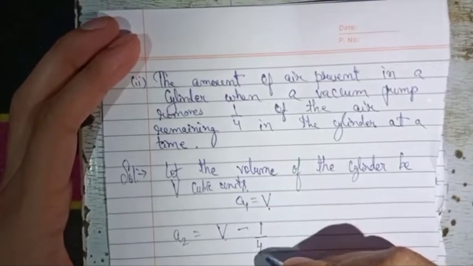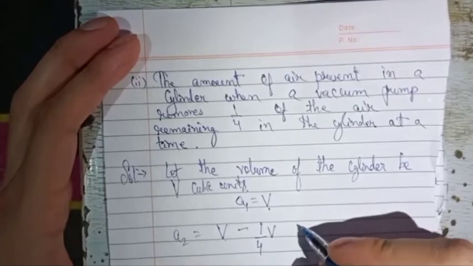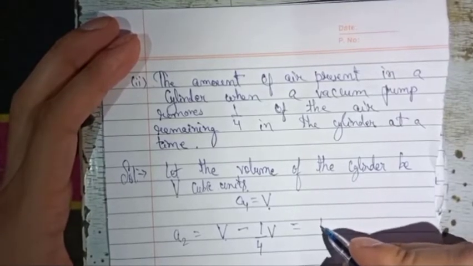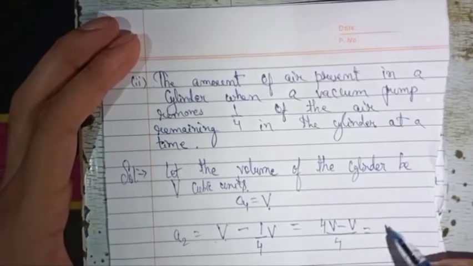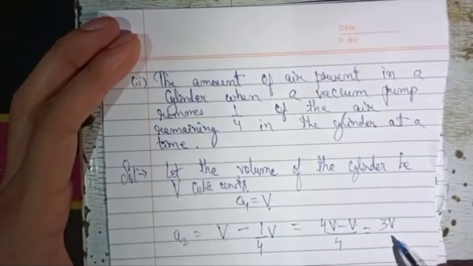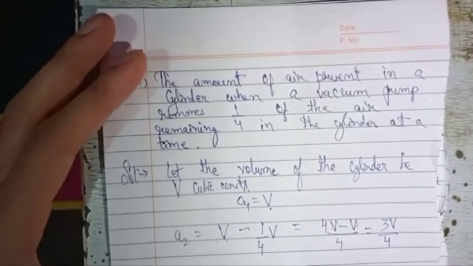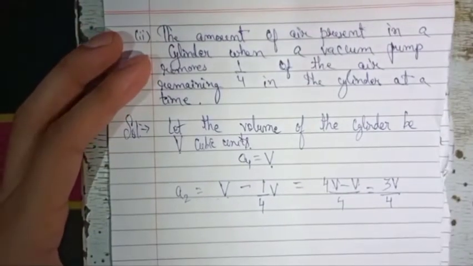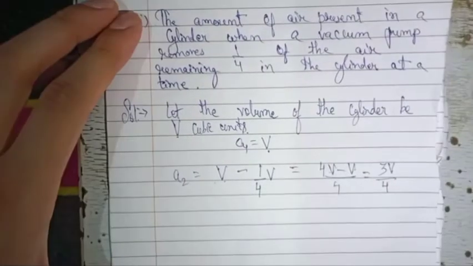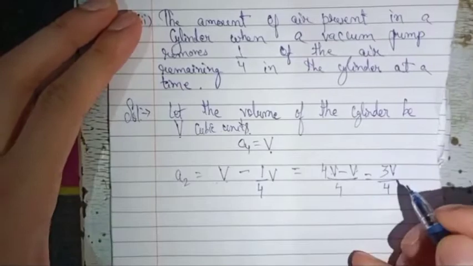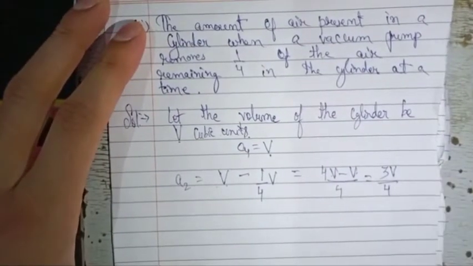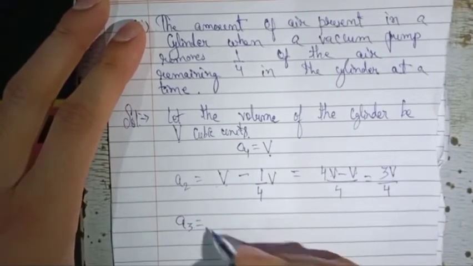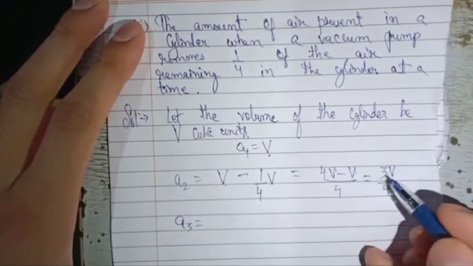So we will subtract V minus 1/4 V. We will take LCM. So 4V minus V over 4. That means 4V minus V is 3V, divided by 4. So it will become 3V/4 units.